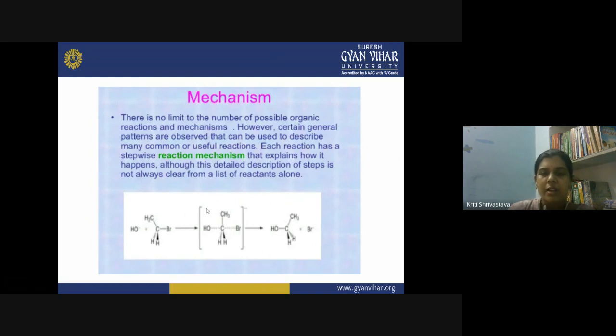After that, the leaving group, bromide, leaves the molecule, and finally a primary alcohol is formed as a result of this reaction. So you can say that this reaction involves two steps: first the formation of the transition state, and then the leaving group leaves the molecule.